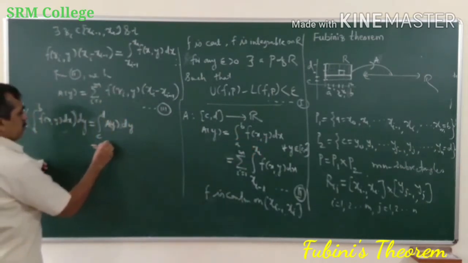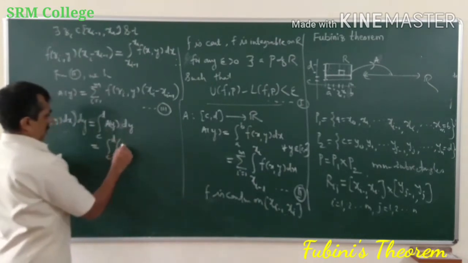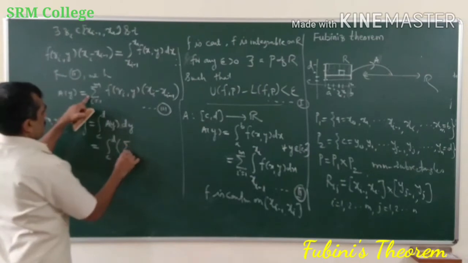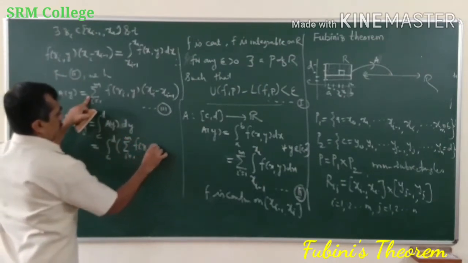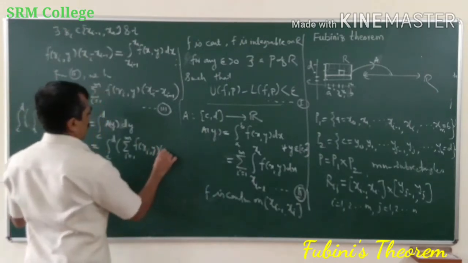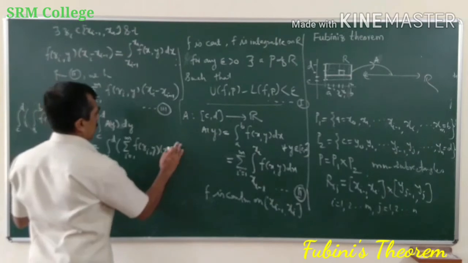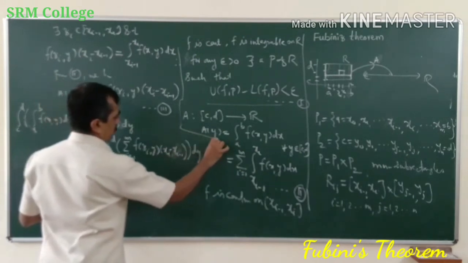And this is equal to the integral over c to d of, now what is A of y? The summation i equal to 1 to m of f of zi, y times xi minus xi minus 1, dy.